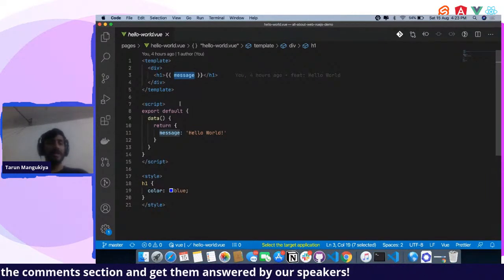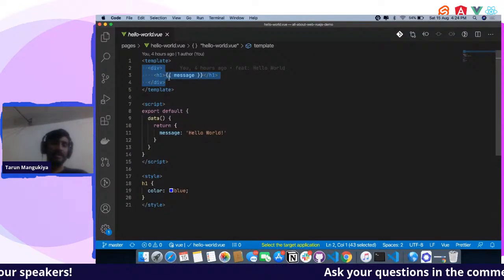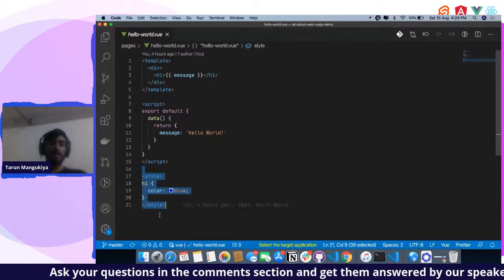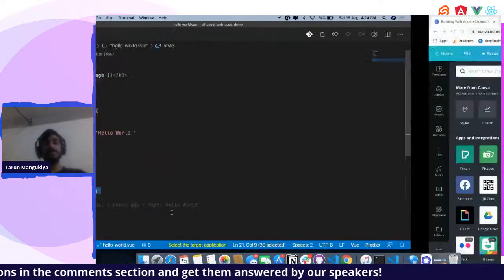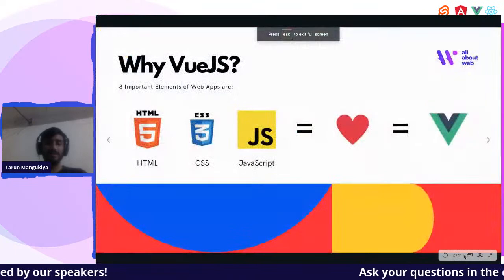So it's very easy. Like the normal HTML you write, you put your HTML over here in your index file, you put your JavaScript over here, and it will work. You can copy paste your CSS over here. It's a very unique thing that I love about Vue.js.